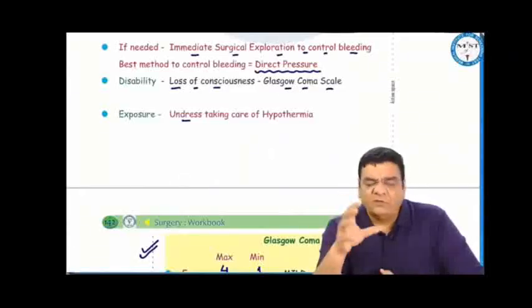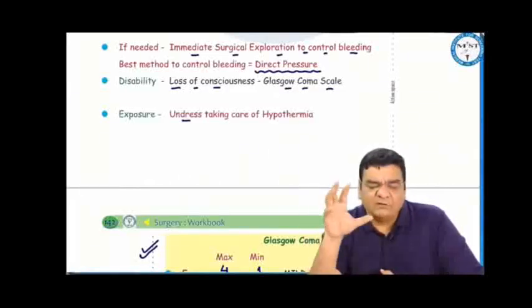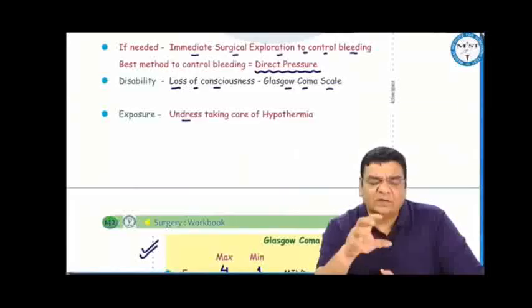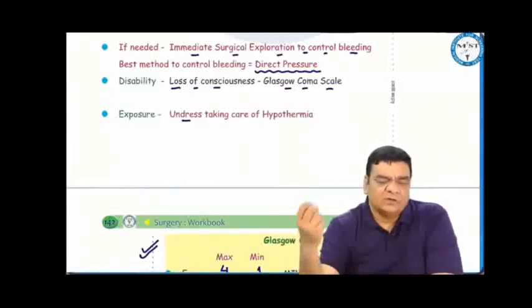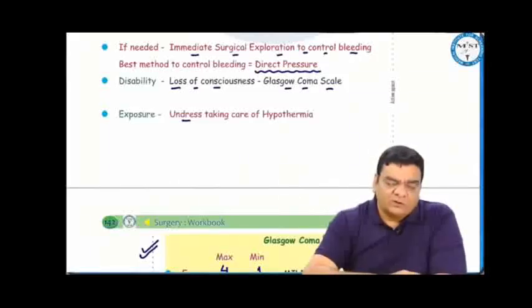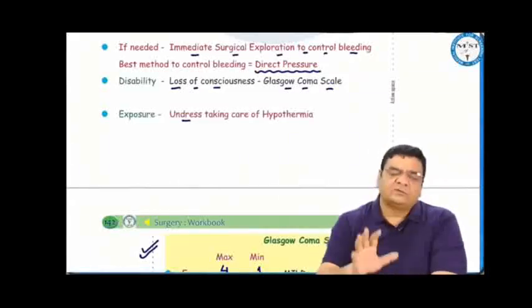And in exposure, we have to expose the patient completely, undress the patient completely, but we have to take care of hypothermia. We should cover the patient with warm blankets, because whenever there is bleeding, not only is blood getting lost, but you know that blood is at a temperature of 37 degrees, which is getting lost. So the patient is actually going into hypothermia already. So we should not aggravate this hypothermia. We have to undress while taking care of hypothermia.